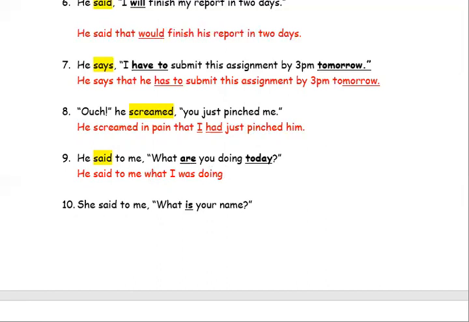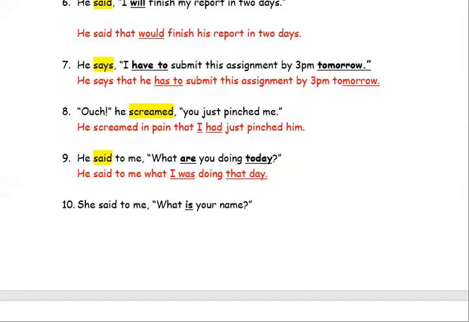Today becomes that day, right? Why does today become that day? Because you are changing it to past tense. So keep in mind I and was and that day.